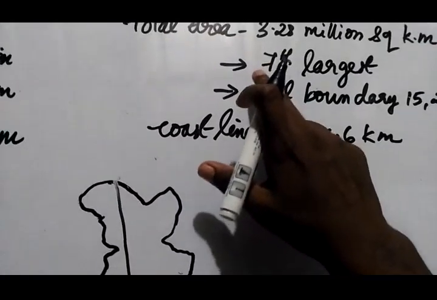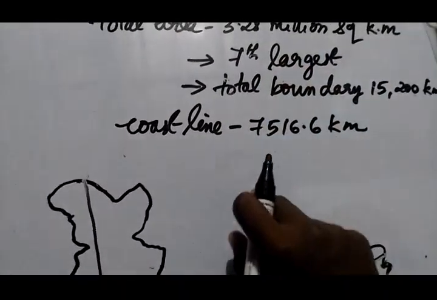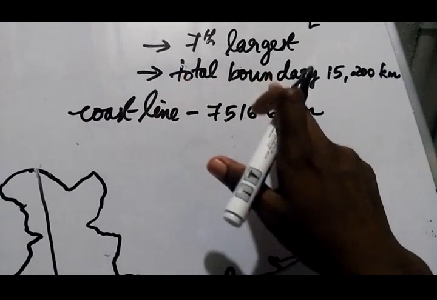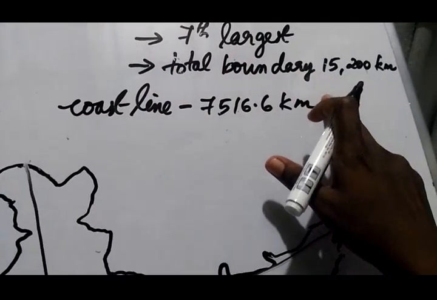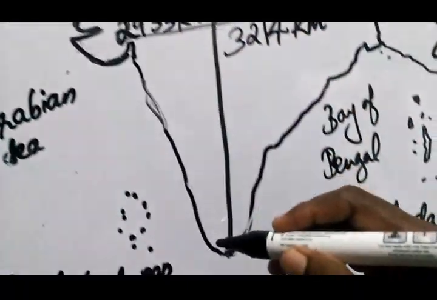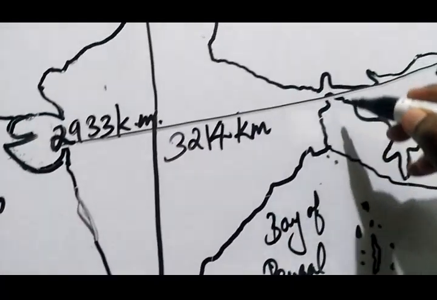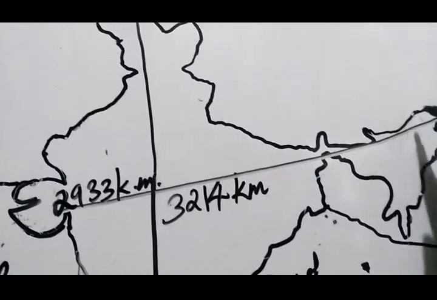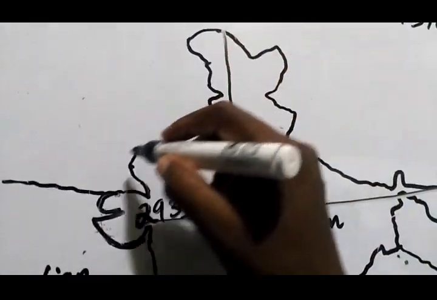And India is the 7th largest country in the world, and the total boundary of our country is 15,200 kilometer.